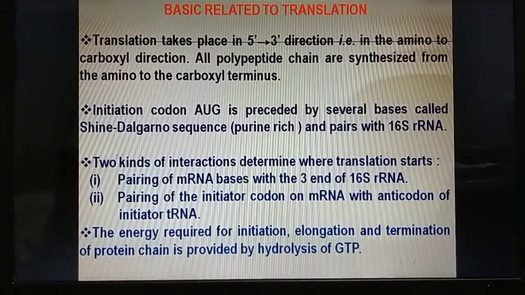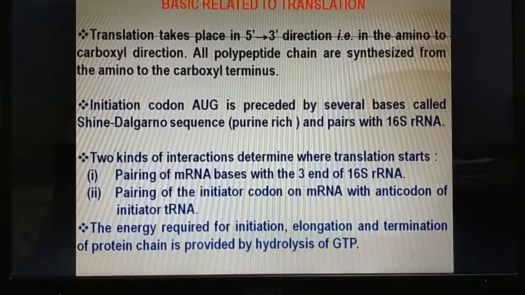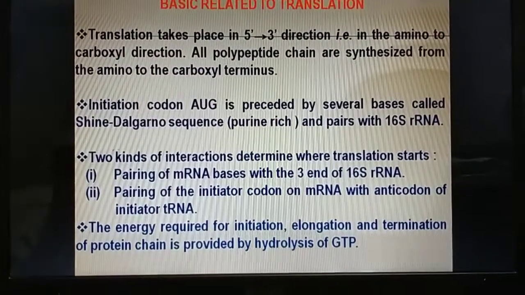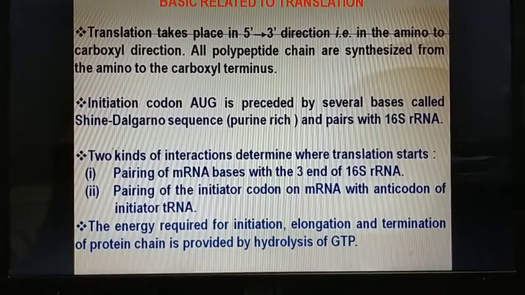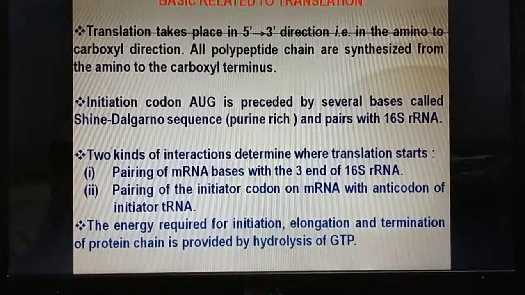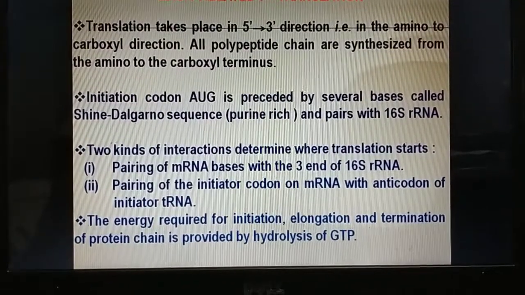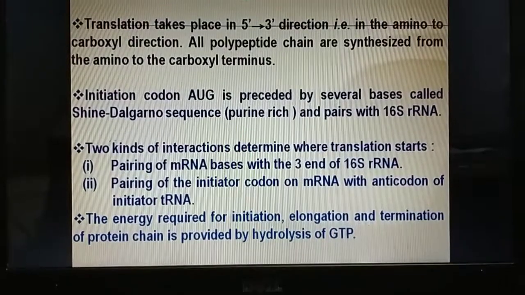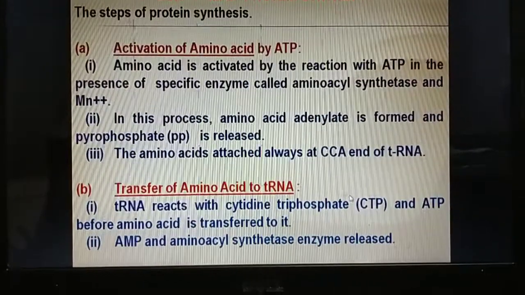Two kinds of interaction determine where translation starts. Number 1, pairing of mRNA bases with the 3' end of 16S rRNA. Number 2, pairing of the initiator codon on mRNA with the anticodon of the initiator tRNA. The energy required for initiation, elongation and termination of the protein chain is provided by hydrolysis of GTP.